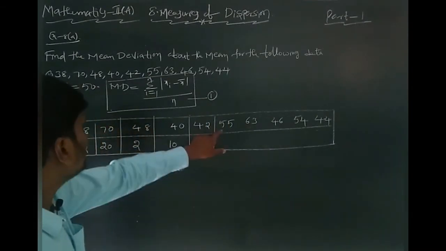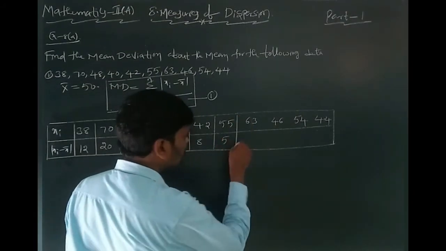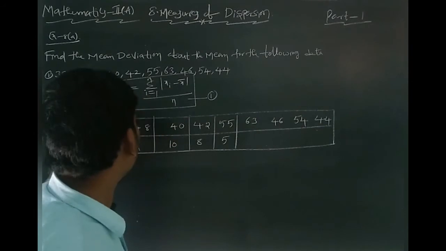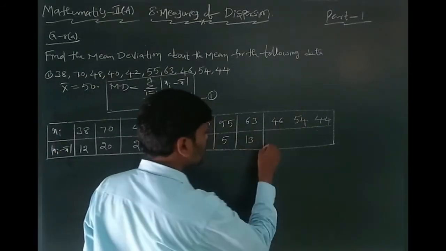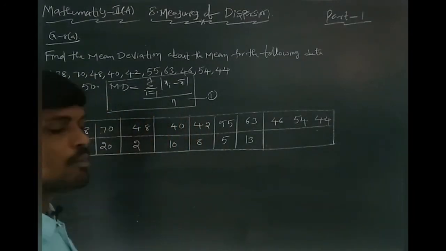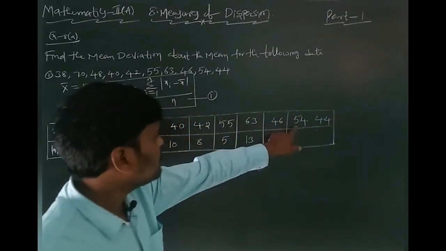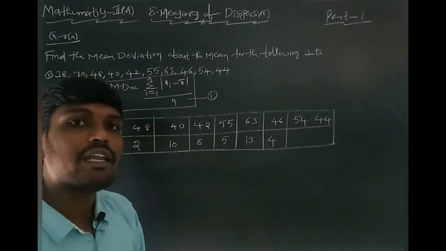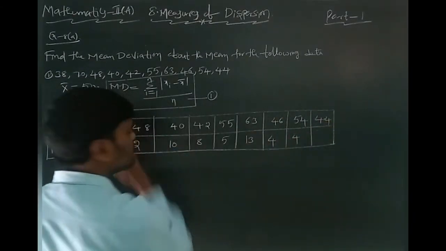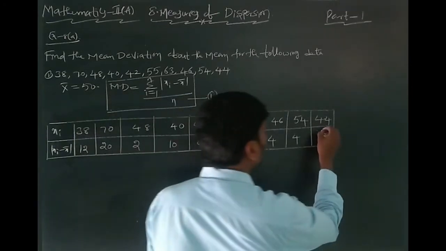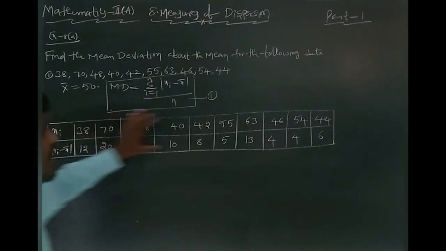Okay students, 55 minus 50, how much? Plus 5. The modulus is also plus 5. 63 minus 50, how much? 63 minus 50 is 13. That is also positive. 46 minus 50, how much? Minus 4. Modulus is plus 4. 54 minus 50, how much? 4. That is positive. 44 minus 50, how much? Minus 6. That is negative. Modulus is positive. You can find the xi minus x bar like this.